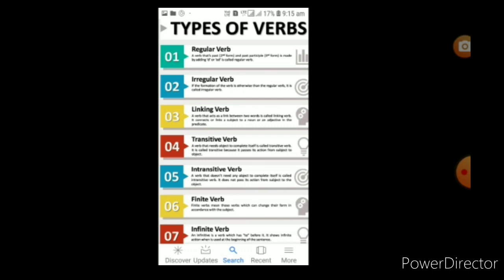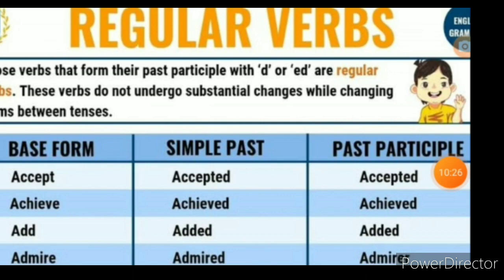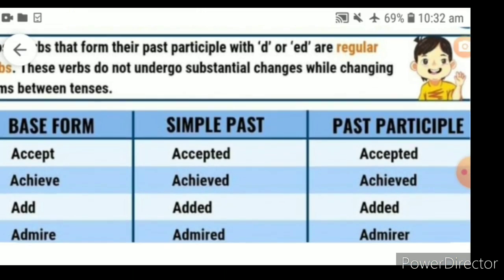Students, what are regular verbs? The verbs that form a past participle with D or ED are regular verbs. These verbs do not undergo substantial changes while changing forms between tenses. See here example. இப்போ உங்களுக்கு புரியுதா? You must understand, students.